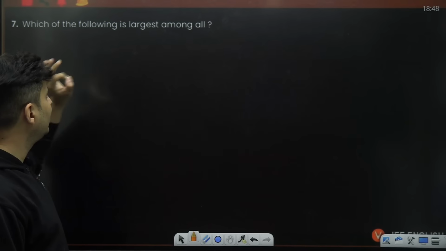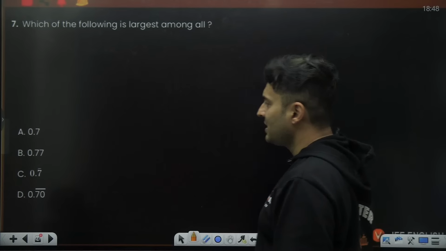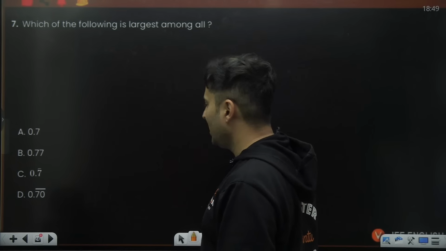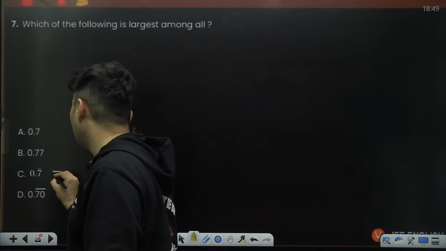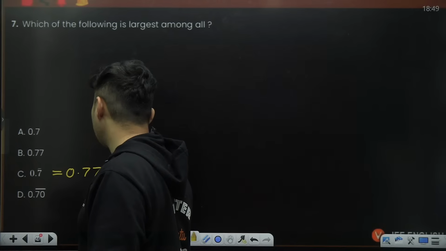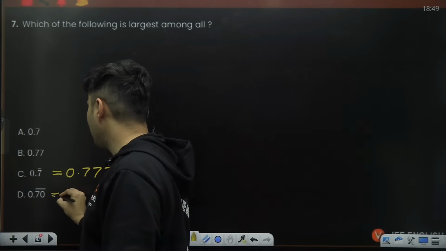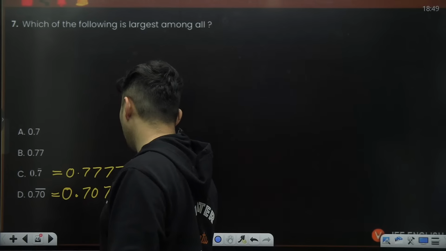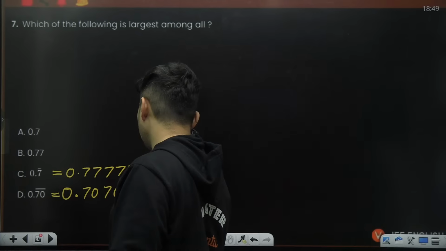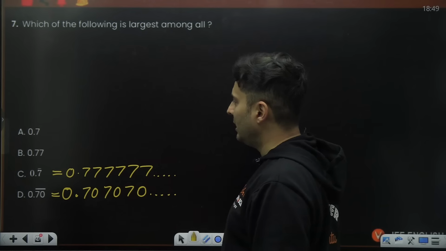Which of the following is the largest among all of these numbers? 0.7, 0.77, 0.7 bar and 0.70 recurring. Let's understand each of these numbers. 0.7 bar means 0.77777, it's a recurring. This is nothing but 0.707070 recurring. That's it. So this continues infinitely long.